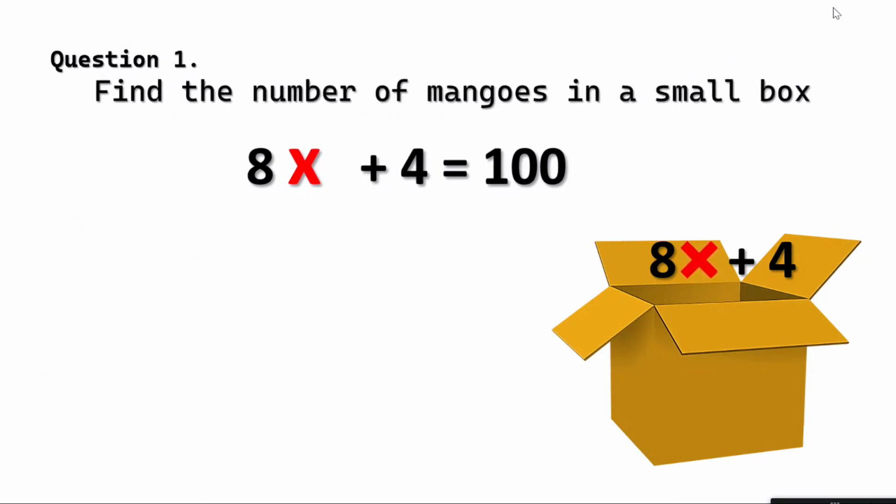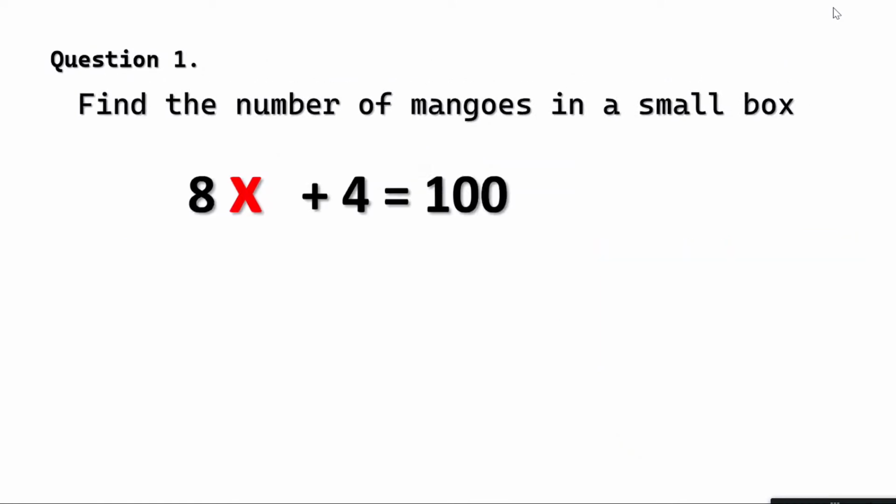तो लीजिए, we have to find the number of mangoes in the small box. How do we do that? First of all, let's get rid of the boxes. So my equation is 8x plus 4 is equal to 100. Now, whichever side has the unknown quantity x, focus on that and slowly start getting rid of, or let me say remove, the numbers from that side to the other side, transposing.